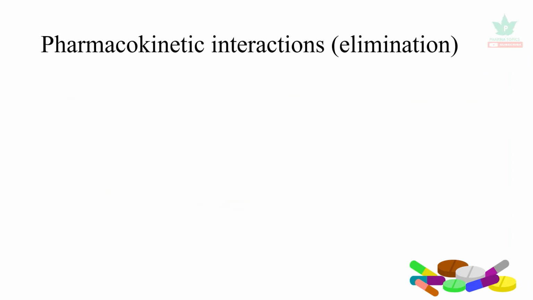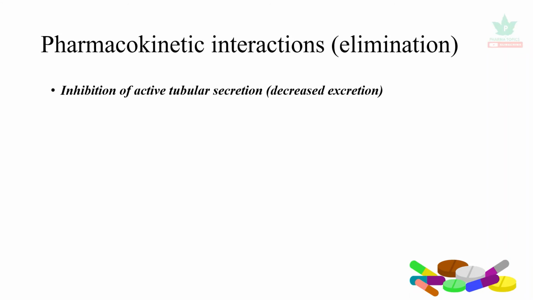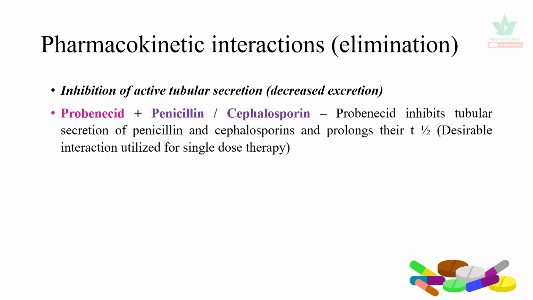Next is pharmacokinetic interactions. Let us see the elimination interactions. One is inhibition of active tubular secretion or decreased excretion. Probenecid, when it is administered with penicillin or cephalosporin, inhibits the tubular secretion of penicillin and cephalosporins and prolongs their half-life. Actually, it is utilized as a desirable drug interaction for single dose therapy.